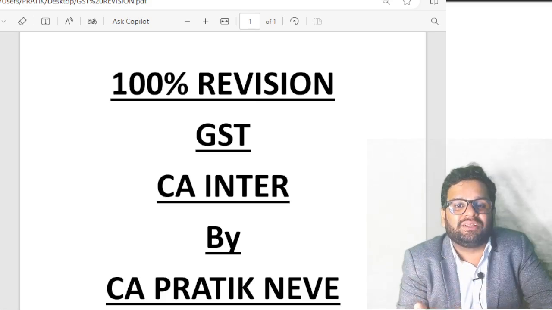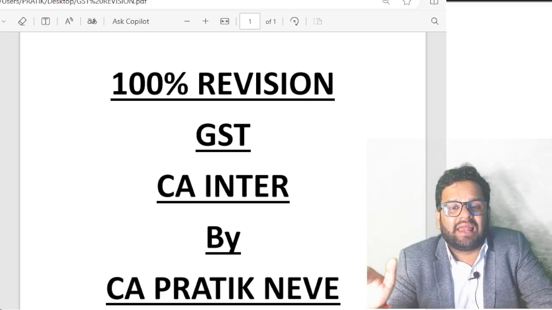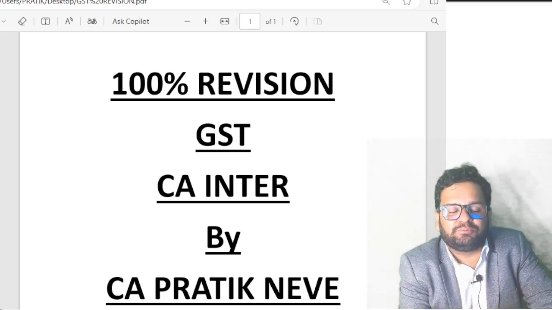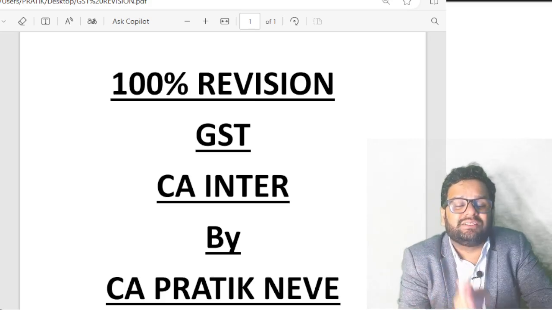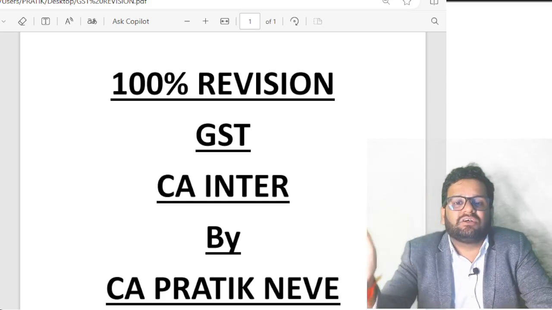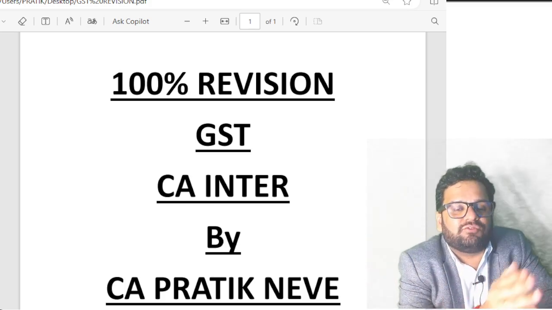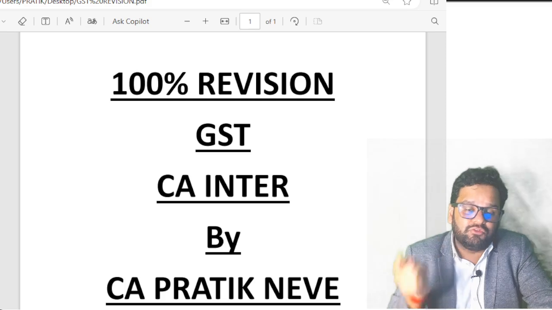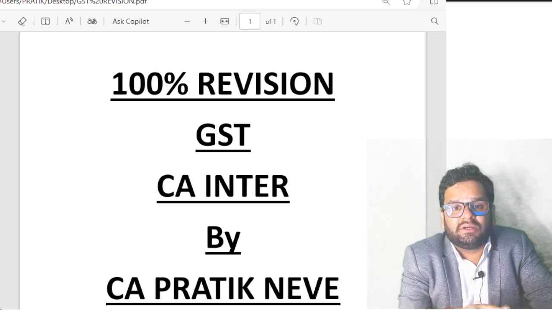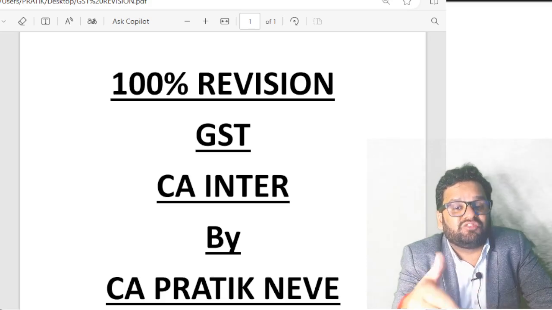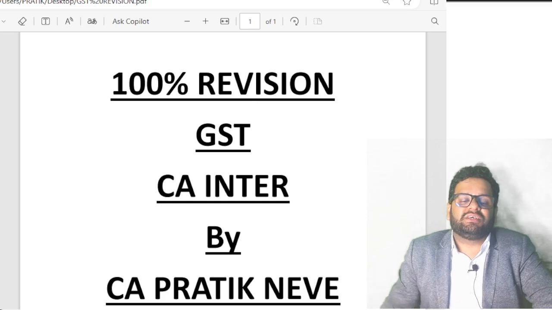If I talk about 23, who is not at all liable for taking registration, then number one, an agriculturist to the extent of his agricultural produce. Second, a person who is engaged exclusively in supply of those goods or services which are not liable for GST or which are exempted from tax. Further, 23(2) gives the right to the central government to notify certain goods or certain cases where registration is not required.